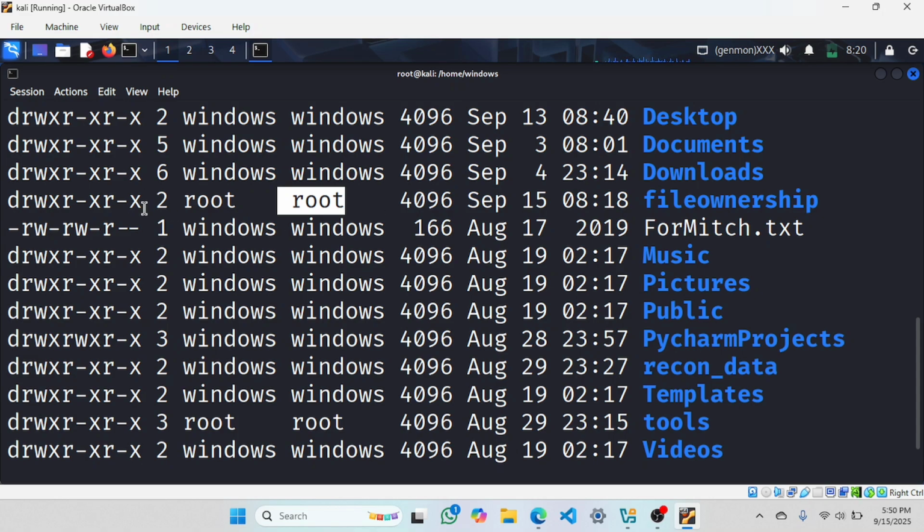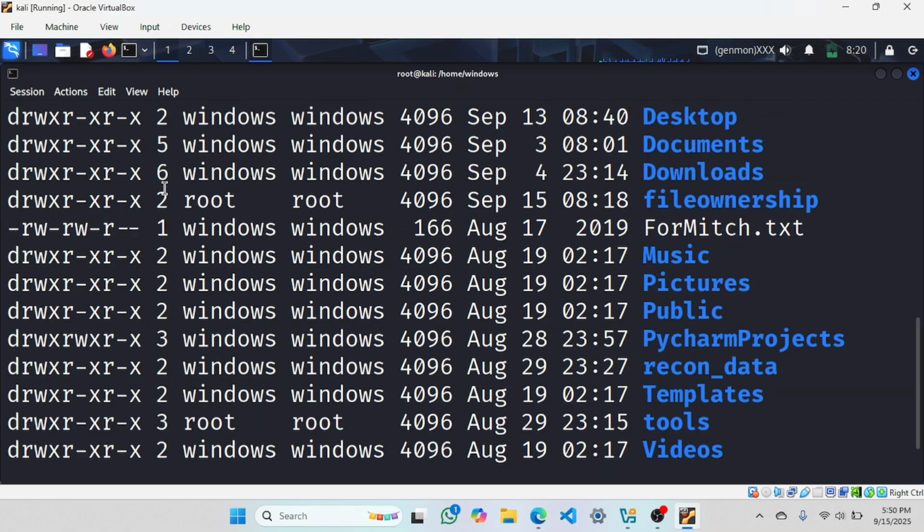These are the permissions. I will discuss them in detail, no worry about that. Then we have the owner, the group, and this is the file size. This is the date on which it was made. Hope it is clear.